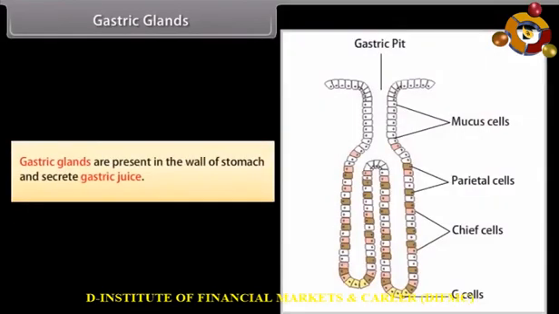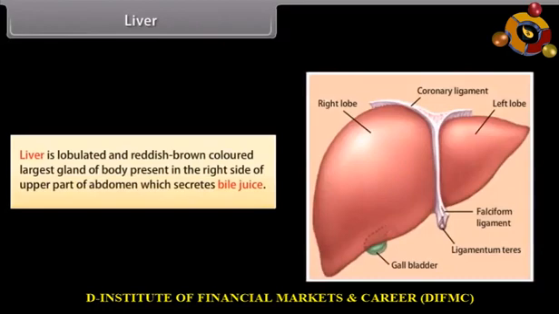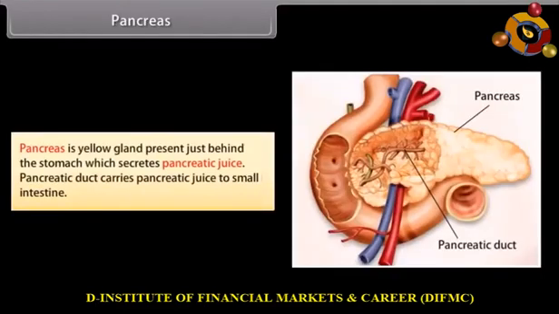Gastric glands. Gastric glands are present in the wall of the stomach and secrete gastric juices. Liver. Liver is a lobulated and reddish-brown colored, largest gland of the body, present on the right side of the upper part of the abdomen, which secretes bile juice. Pancreas. Pancreas is a yellow gland present just behind the stomach which secretes pancreatic juice. Pancreatic duct carries pancreatic juice to the small intestine.